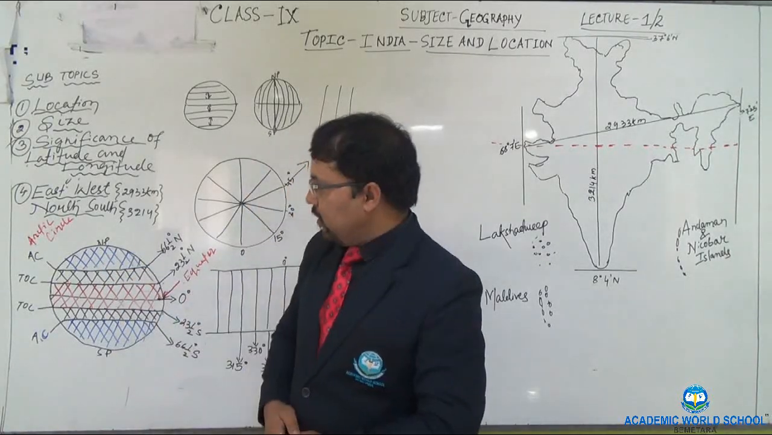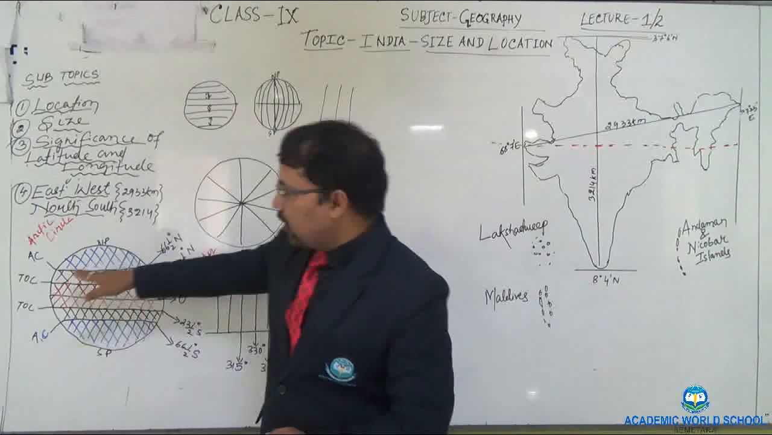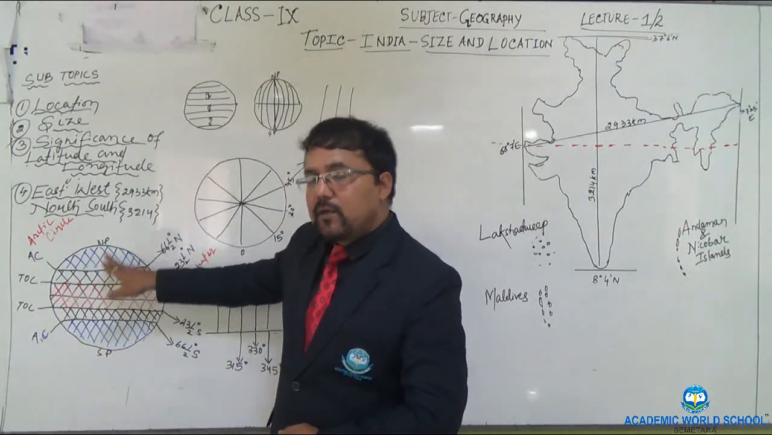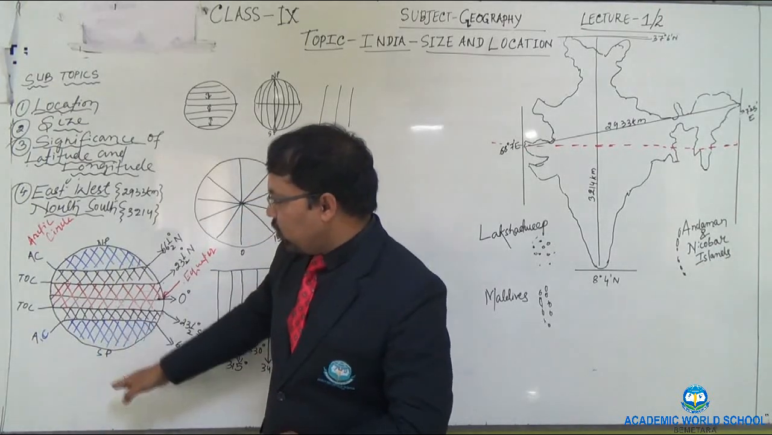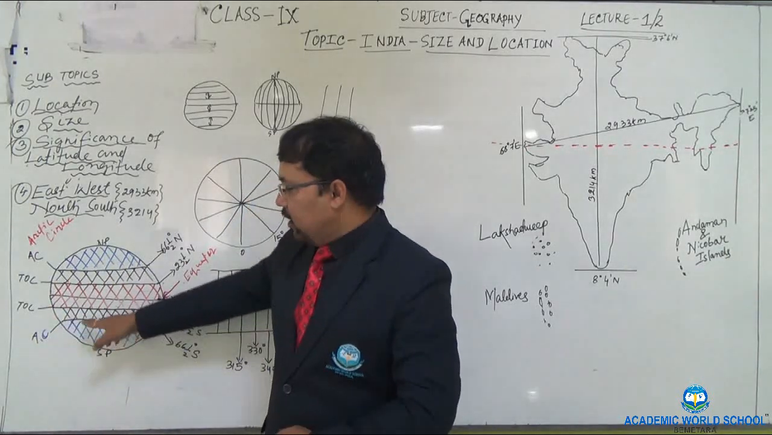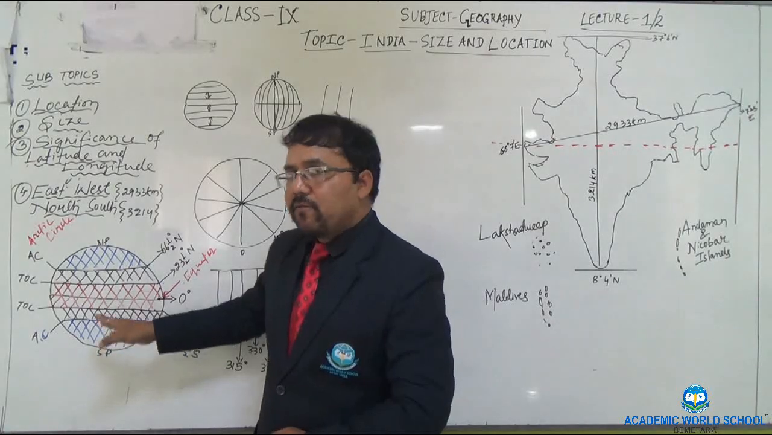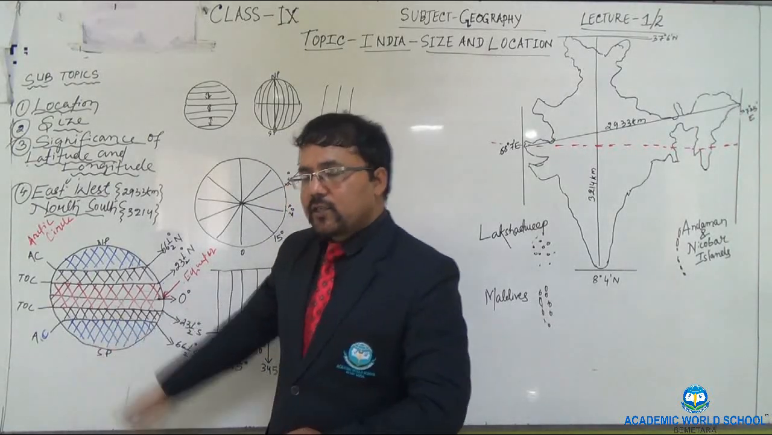Once again I am repeating, the area between North Pole and Arctic Circle is known by the name of frigid zone, and it is coldest. In the same way, the area between South Pole and Antarctic Circle is known by the name of frigid zone, again having the coldest climate.